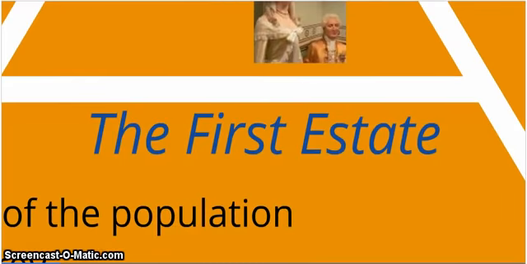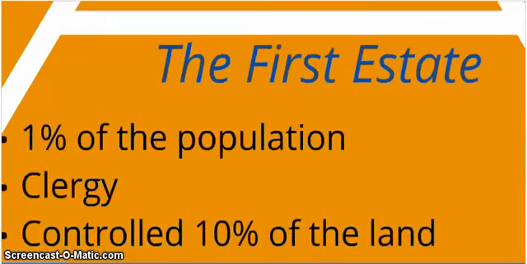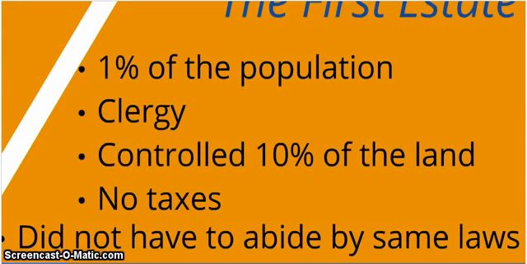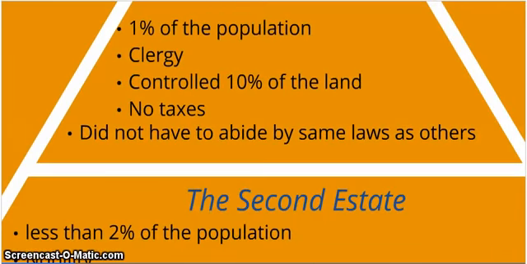Now, next down the social pyramid, we have the First Estate. This is 1% of the total population of France. These are the clergy people. These are all the church people. They controlled 10% of the land. They didn't have to pay any taxes, and they didn't have to follow the same laws as everyone else. So that means they can get away with certain things as they wanted to.